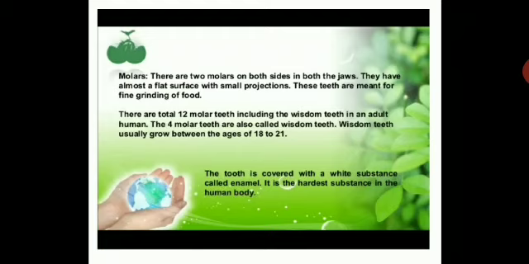The tooth is covered with a white substance called enamel. It is the hardest substance in the human body. So tooth enamel is chemically made up of calcium phosphate, and it is the hardest substance in the human body. It is a white color. Mostly people have a different color enamel depending upon the health, how they take care of their teeth. So the white substance is called enamel.